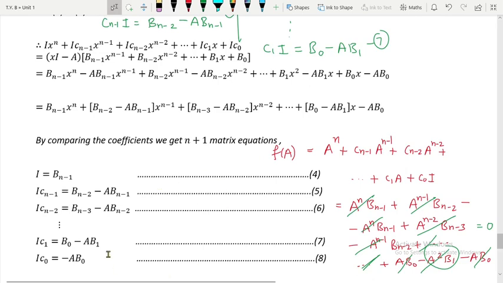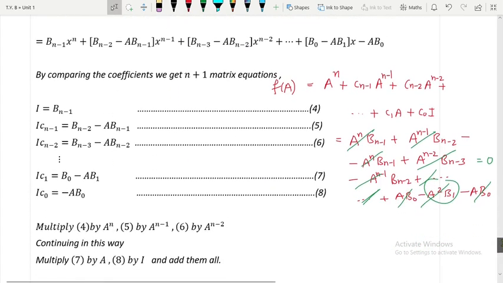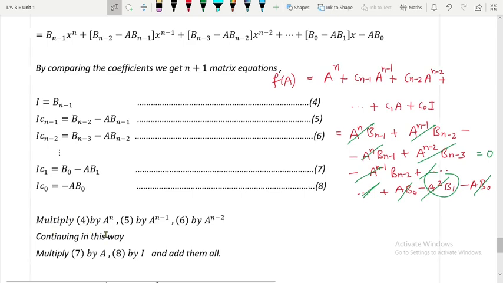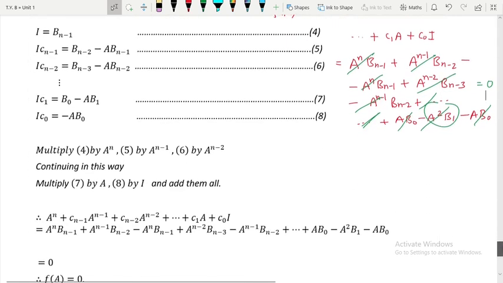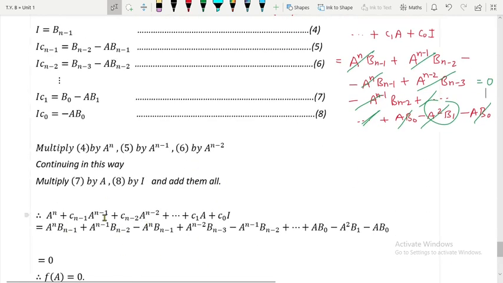So I hope till here it is fine. These equations we got after comparing the left hand side and the right hand side. After comparison of this and this, we got these equations, and I have written here: multiplying the 4th by a raised to n, the 5th by a raised to n minus 1, and so on, and by adding them you will get such equations, which will be equal to 0 at last.